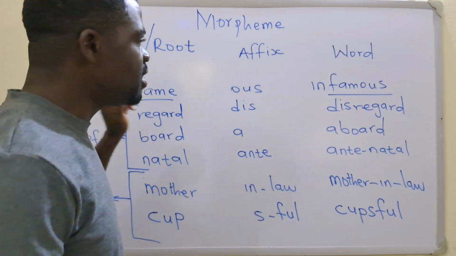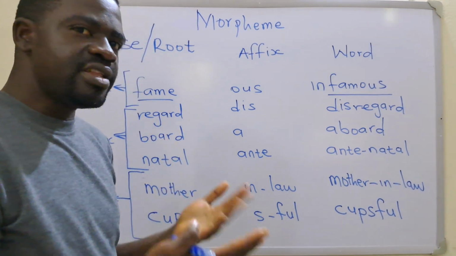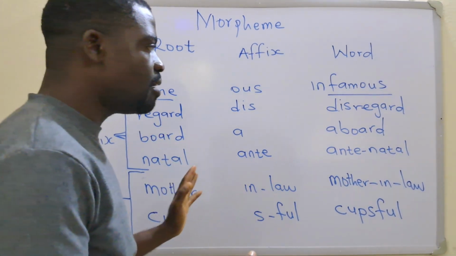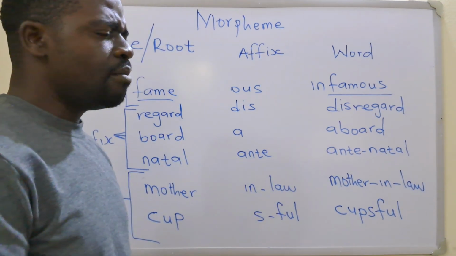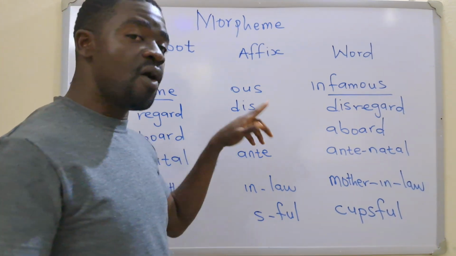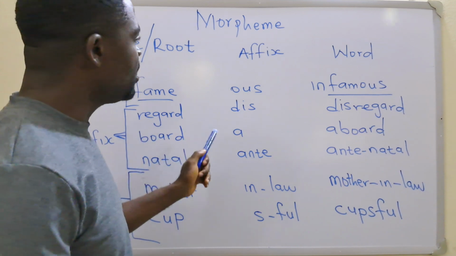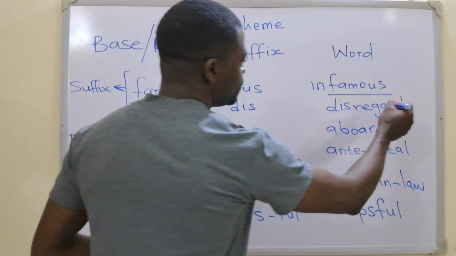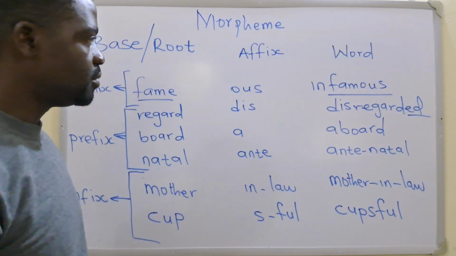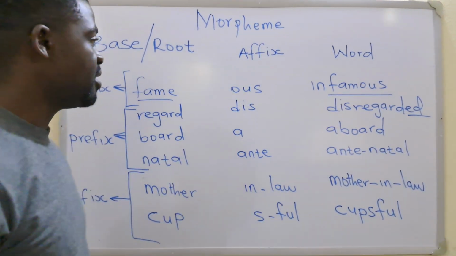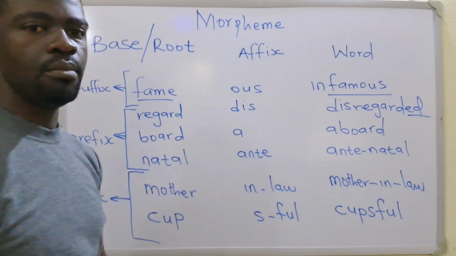So the base, if it takes on another morpheme, becomes a root. And it is a root or a stem mostly because it has the ability to take on another morpheme. So we can even say regard, disregard, disregarded. Can add another morpheme here. Can add another morpheme there. So we have our root or stem taking on more morphemes.